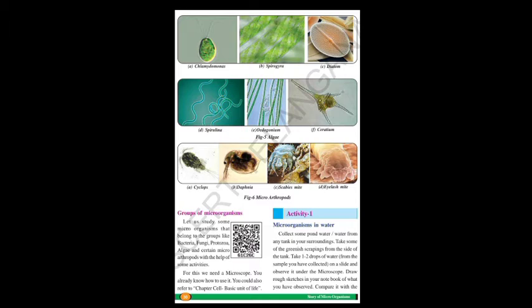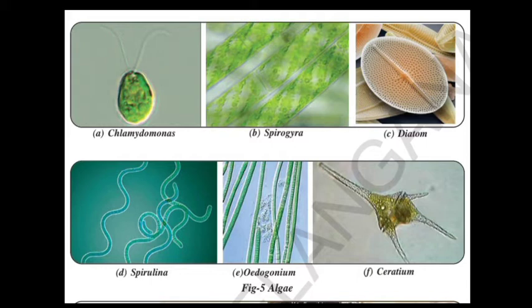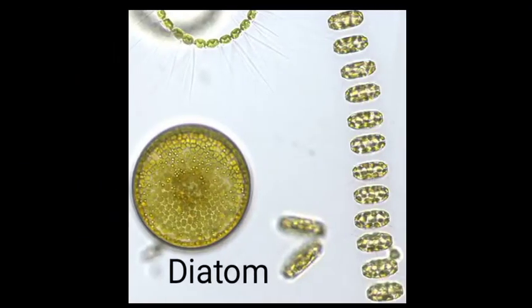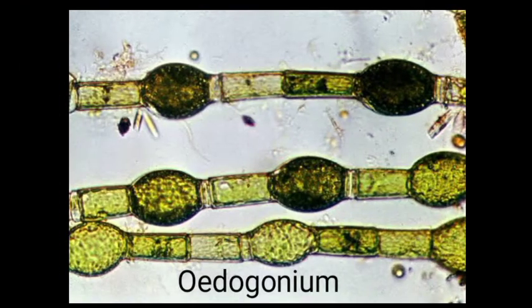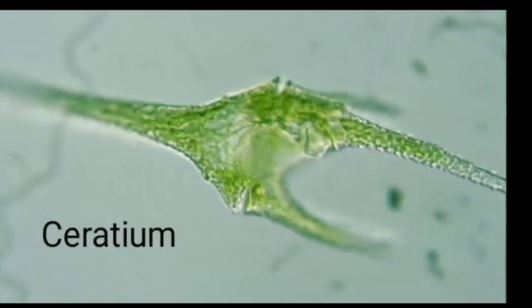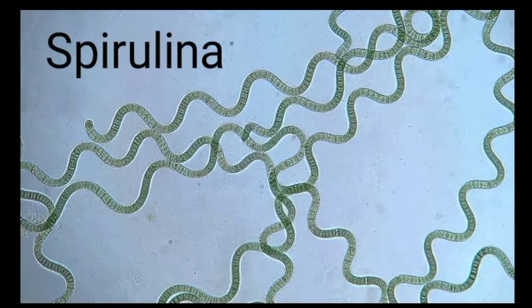Next, page number 30. We go with algae. So we have Chlamydomonas, Spirogyra, Diatom, Spirulina, Oedogonium, Serratium as examples. Let's see the structure in detail. Next, we have some more examples of algae: Chlorella, Botryococcus, Cladophora, Spirogyra, Stigeoclonium, Hydrodictyon. Next, diatom, it is a clear structure of it. Oedogonium, clear structure. This is the Chlamydomonas structure. Next is the Serratium structure. This is the Spirulina structure.